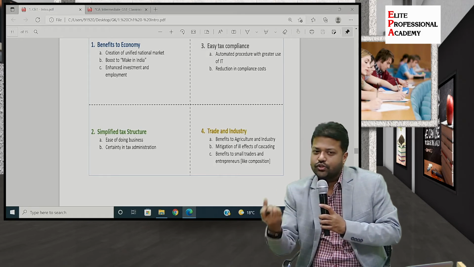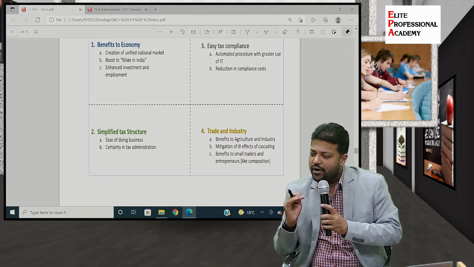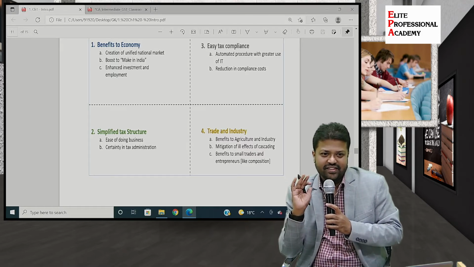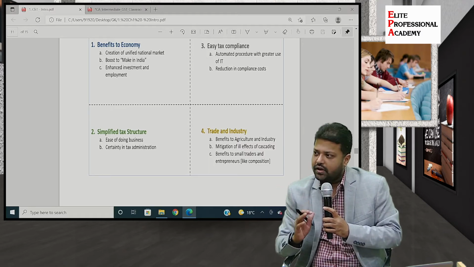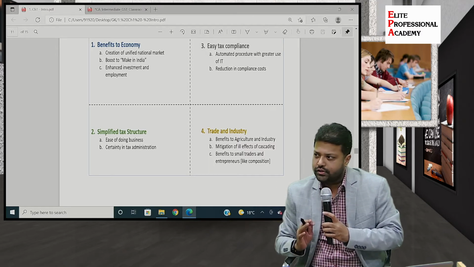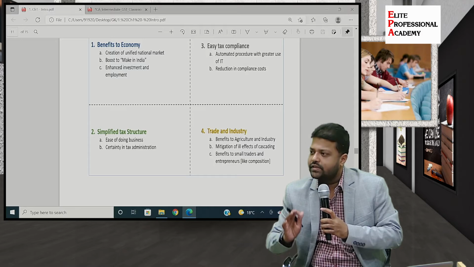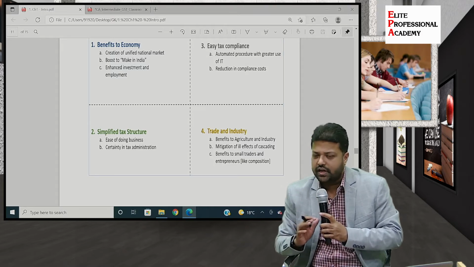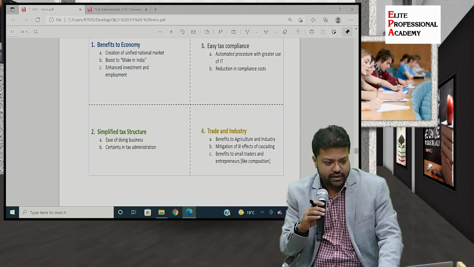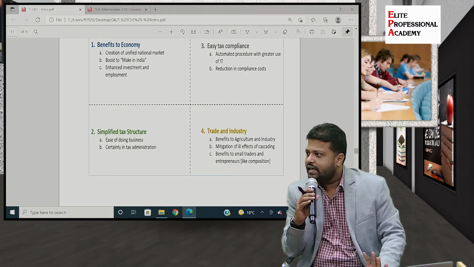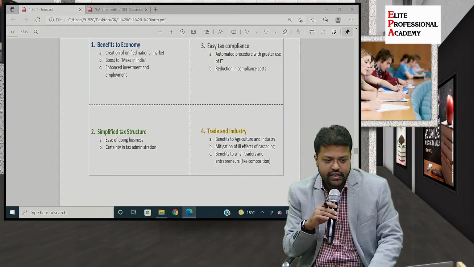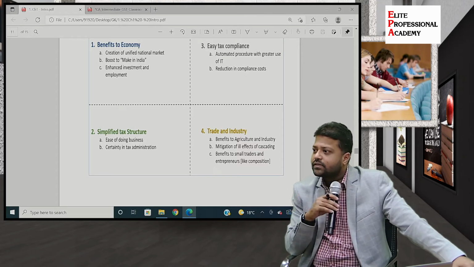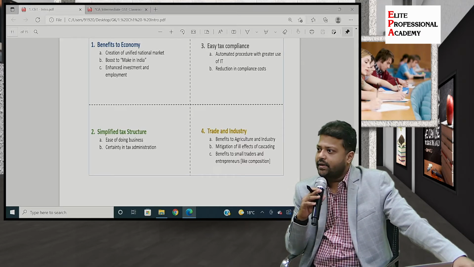So some states took the liberty to increase that limit from 50,000 to 1 lakh. So that little bit of change state-wise is different, but if you see the overall law, rules, procedural parts, returns, compliances, refund related procedures, etc., all are approximately the same. So yes, there is a certainty in the administration as far as GST is concerned. Then easy tax compliance. Again, this is a debatable point.